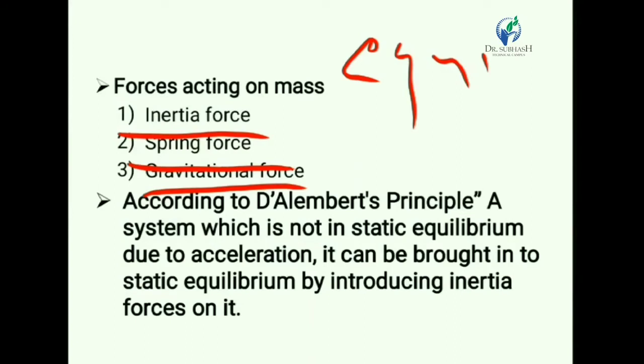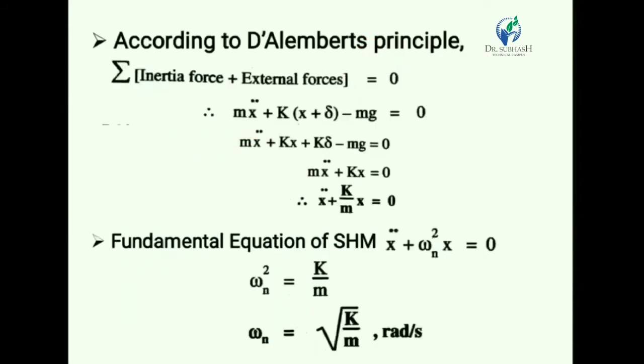So if we apply inertia force on the system, then our system will come into static equilibrium. According to D'Alembert's principle, a system is in static equilibrium if the summation of the inertia force plus the external forces acting on the system becomes 0. So this is D'Alembert's principle.